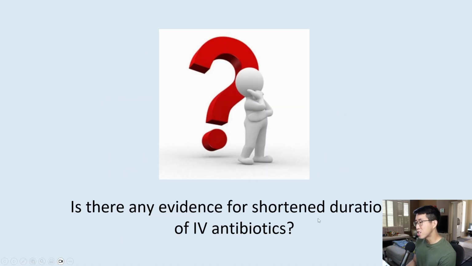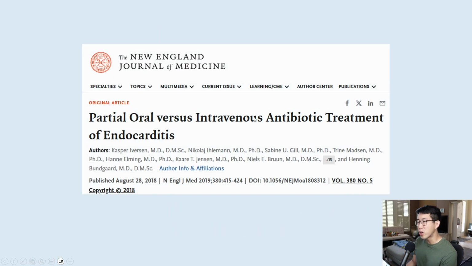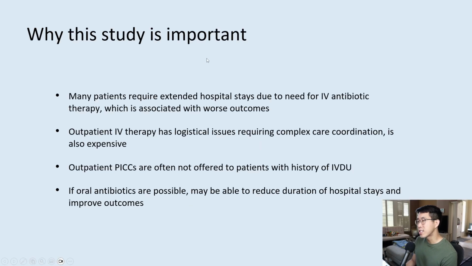Is there any evidence for using shorter durations of IV antibiotics and maybe switching patients over to oral therapy so they can take it at home? There's actually a pretty important trial that came out in the New England Journal of Medicine in 2018 called the POET trial. The reason this study is important is because many patients require extended hospital stays due to the need for IV antibiotic therapy, which is often associated with worse outcomes.